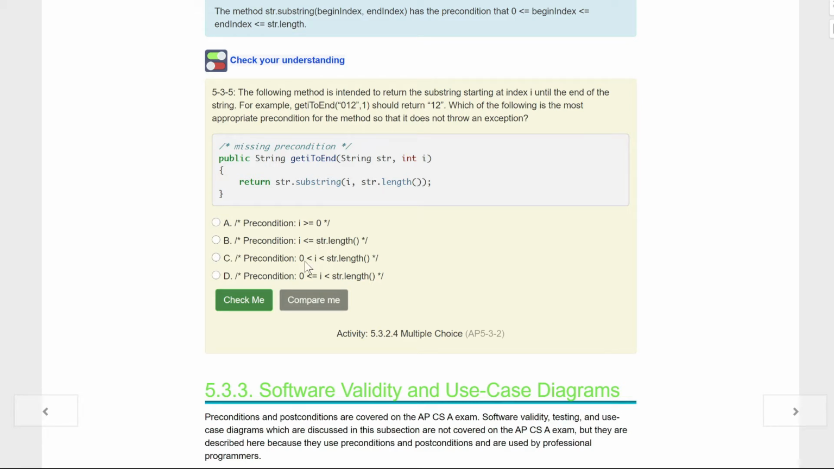This one, that I is greater than 0 and less than the string length, well, that sounds right, kids. This one is wrong because, again, we don't want it to be equal to 0. We just want it to be greater than 0. So keep that in mind.